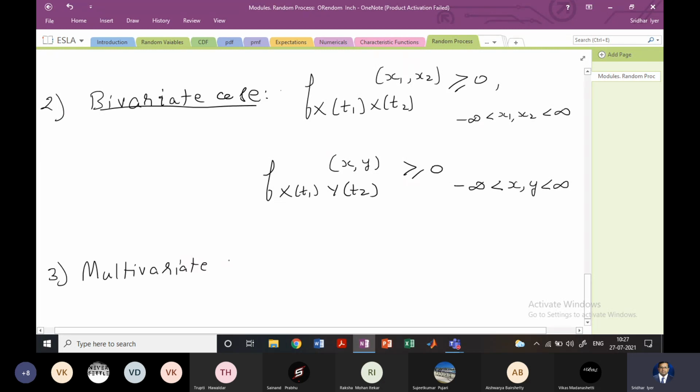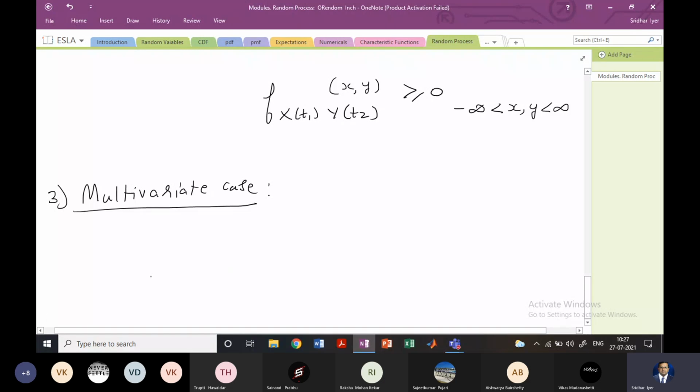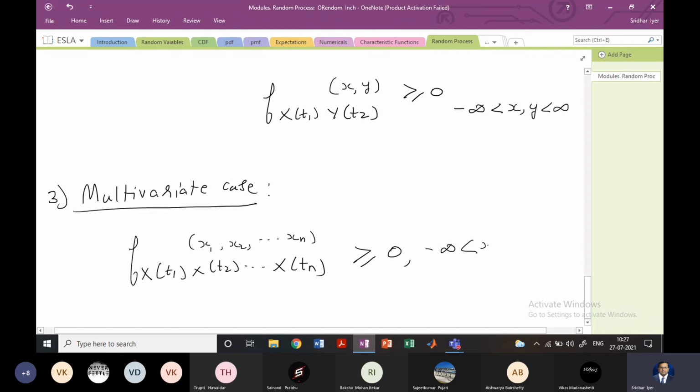You can extend this to a more generic multivariate case, and in this case you can write the equation yourself. The equation will be fX(t1),X(t2),...,X(tn) of x1 comma x2 comma all the way till xn, and this will be greater than or equal to 0 for negative infinity less than x1, x2, all the way till xn less than infinity. So this will be the multivariate case.